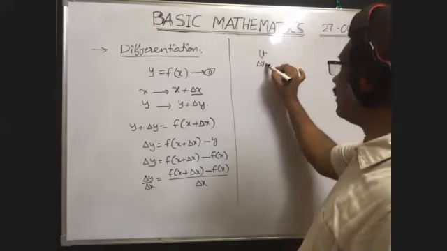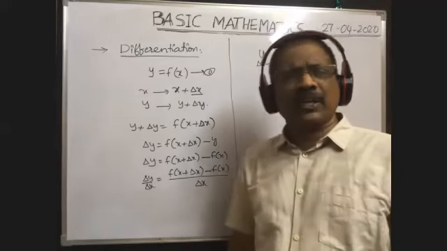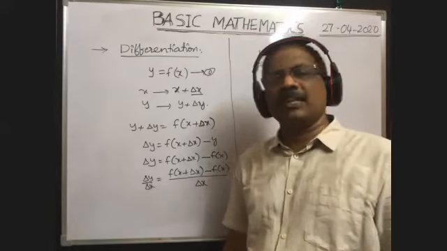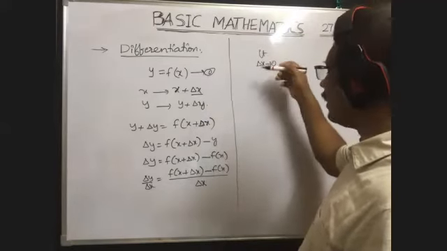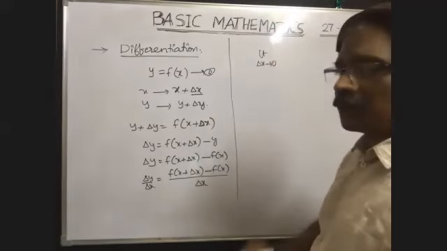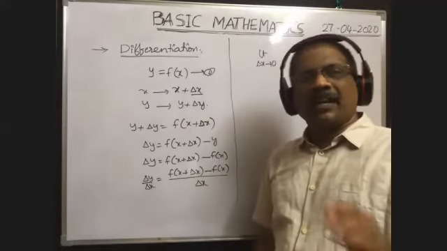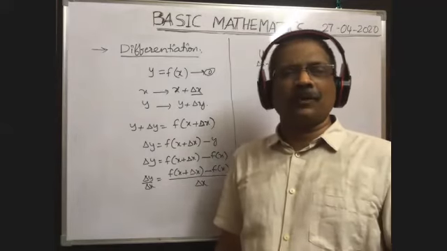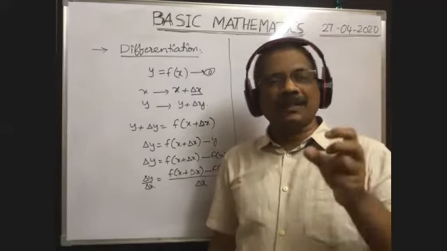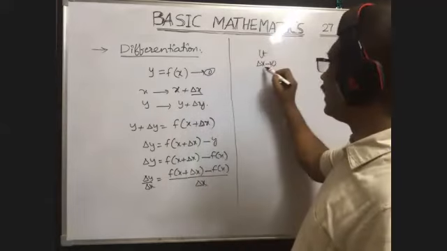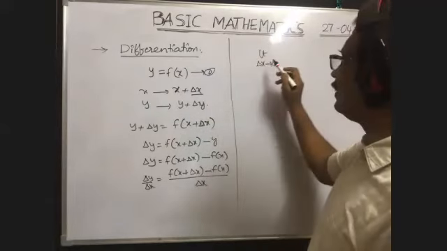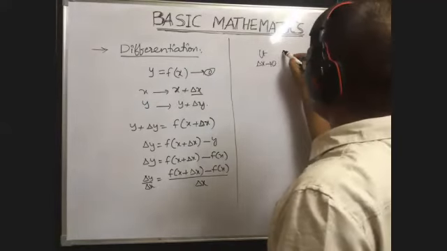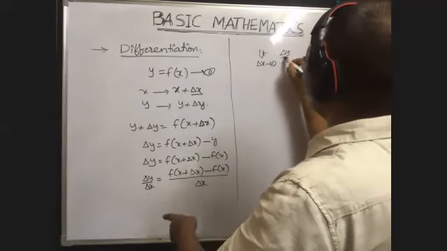So delta x tends to 0, not equal to 0, but the change in the x value is very small. Whenever the change in the x value is very small but not equal to 0, that can be represented with the limit condition. So limit delta x tends to 0 indicates delta x is very small. Then limit delta x tends to 0, delta y by delta x.